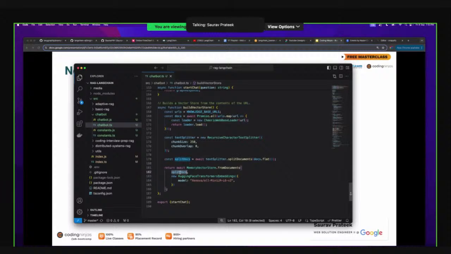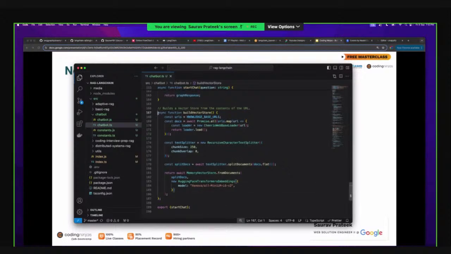So this is the document, and you have to pass the embeddings as well. I have used a Hugging Face embedding to embed this data. Okay, does this code base make sense? This was the entire code base for building a vector store.